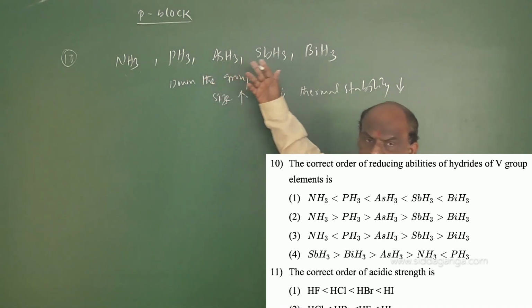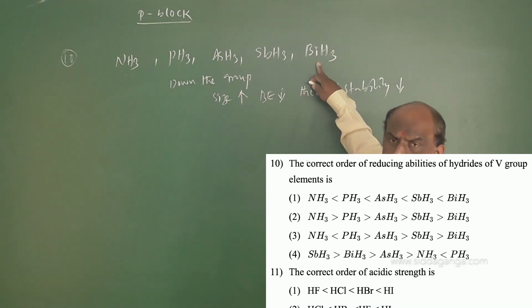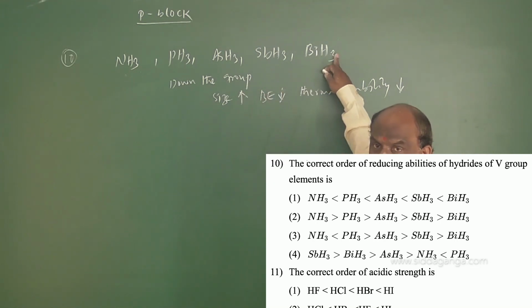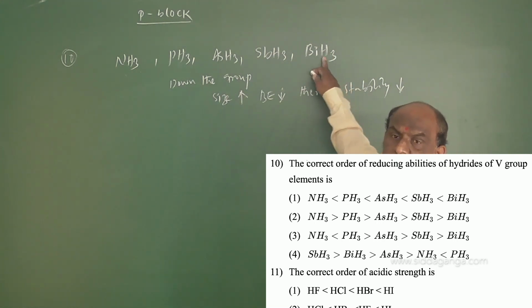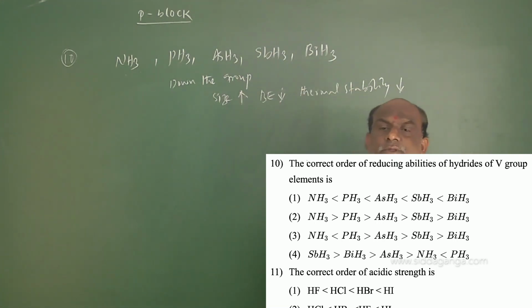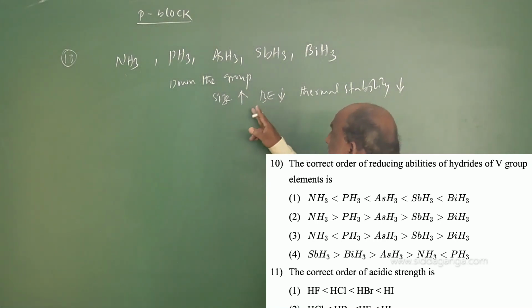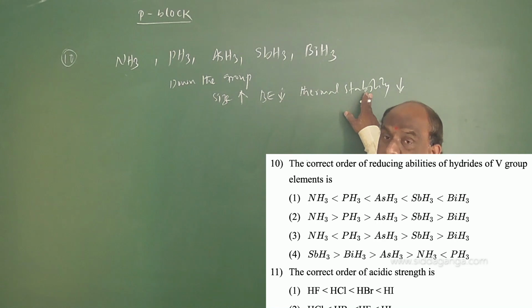In which example was the availability of H+ easy? In BiH3 the availability is easy because the size is more. More size means it can easily donate H+. Due to that, the correct order of reducing abilities of hydrides of 15th group elements is option 1: NH3 less than PH3 less than AsH3 less than SbH3 less than BiH3. Due to the size increase, H will be easily available for other substances. Option 2 is correct for thermal stability as well as basic character.